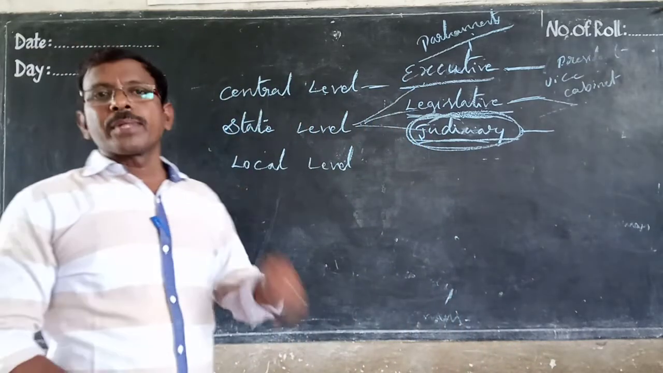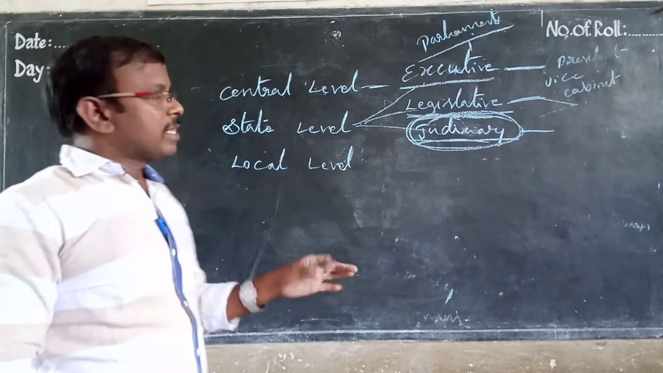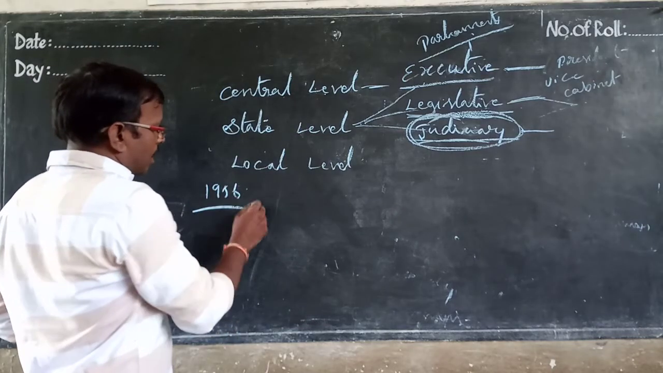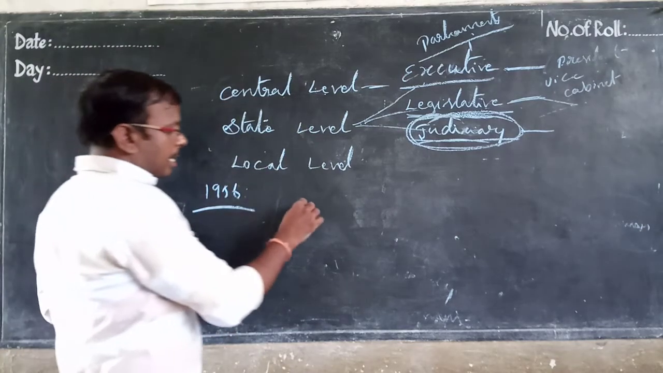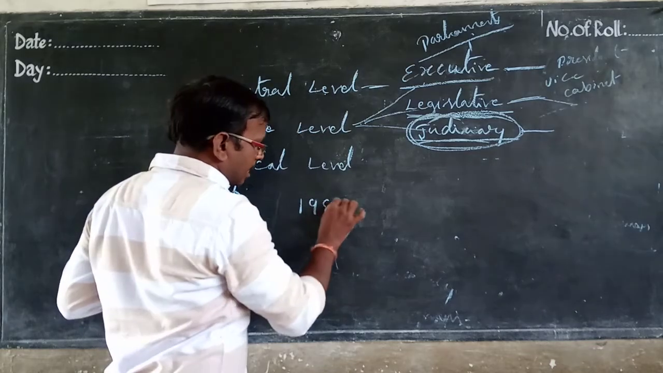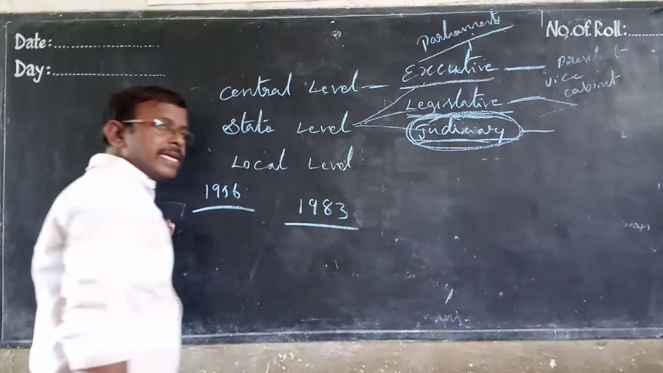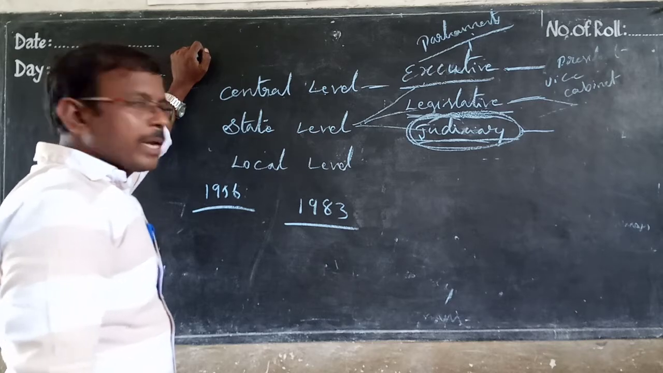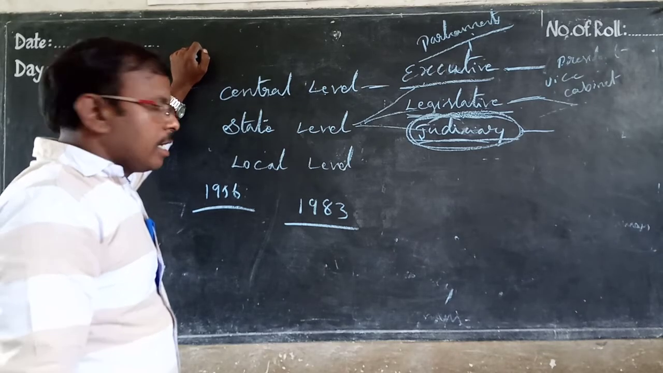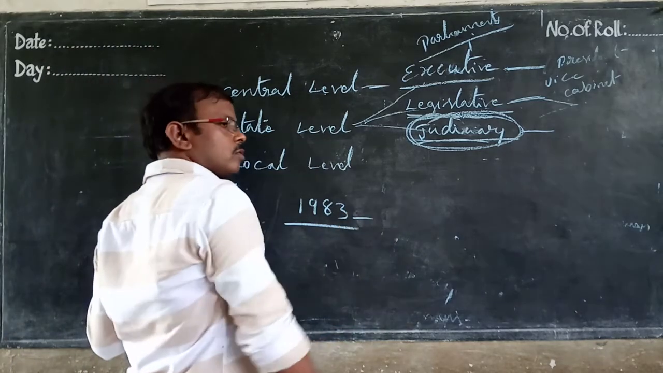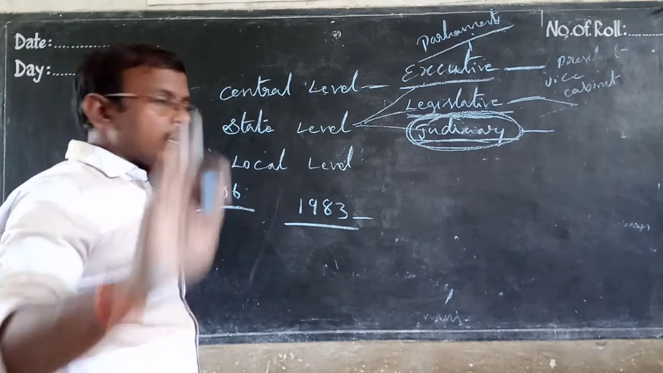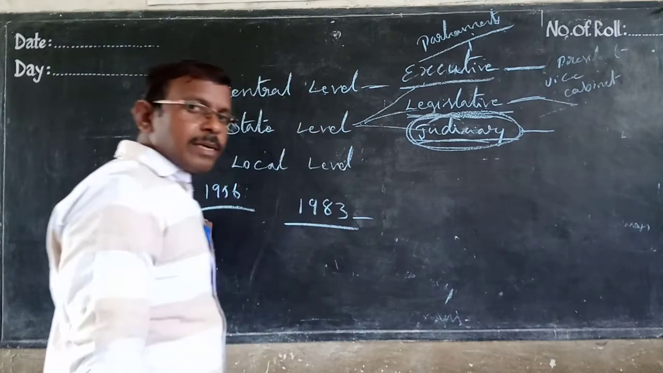So our Andhra Pradesh, from the formation of the Andhra Pradesh government in 1956 up to 1983, we had two houses, a bicameral government. When N.T. Ramarao became the chief minister of Andhra Pradesh, he cancelled the two houses. Only one house, that is the Legislative Assembly.